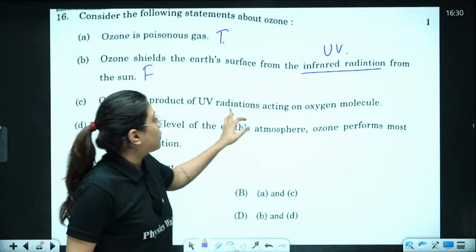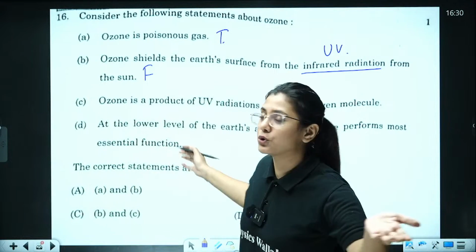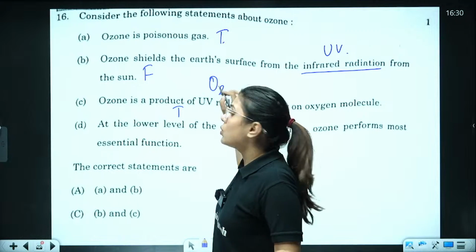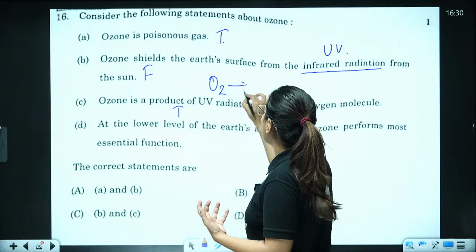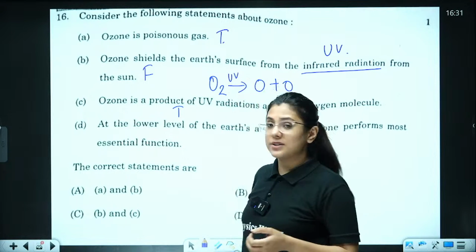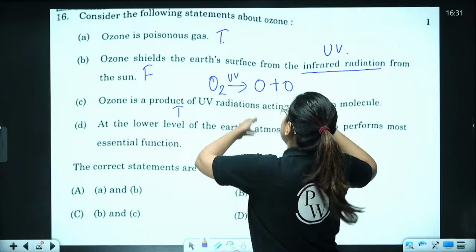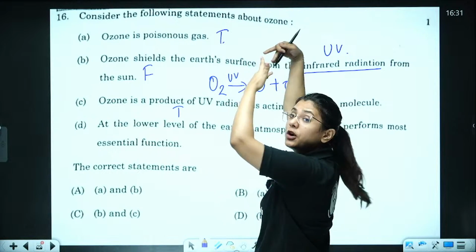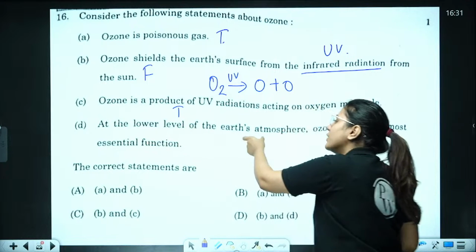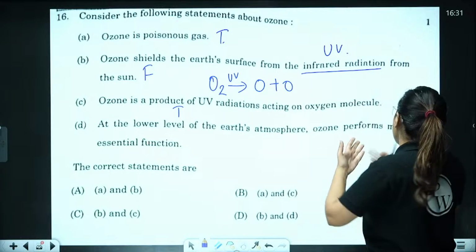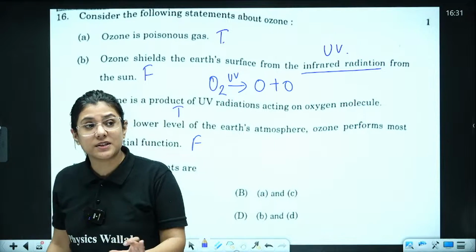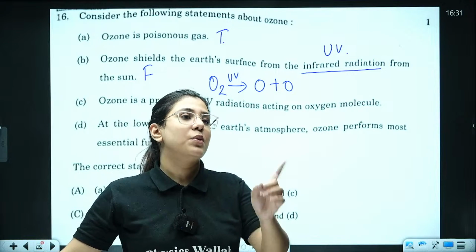Ozone is the product of UV radiations acting on oxygen molecules. Yes, this is true. Remember, how is the ozone layer formed? First, we break the oxygen into nascent oxygen, and it is done by UV radiations, right? So, in fact, the nascent oxygen is itself the product of UV rays. So, this statement is right. Option D says at the lower level of the Earth's atmosphere where we live, ozone performs most essential functions. This is false. Ozone is itself poisonous. It is not present surrounding us, right?